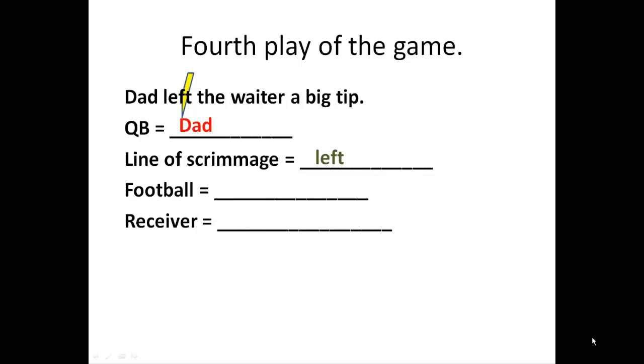And what is it exactly that he's leaving? He's leaving the waiter or a big tip? What is the thing he's actually leaving behind? Well, he's leaving a big tip. And who's on the other side of the line to catch it? That's the waiter.